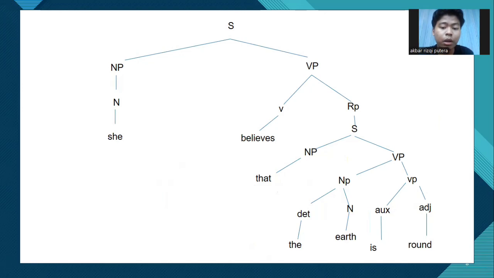So what does she believe? She believes the sentence, the earth is round. That whole part is another full sentence nested inside the main one. We can see this embedded sentence also follows a full sentence structure. NP the earth, with the as the determiner and earth as the noun. VP is round, where is is the auxiliary verb, and round is the adjective.